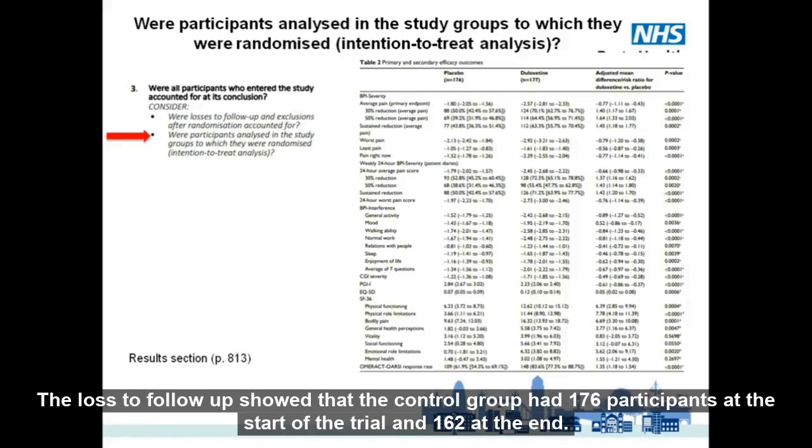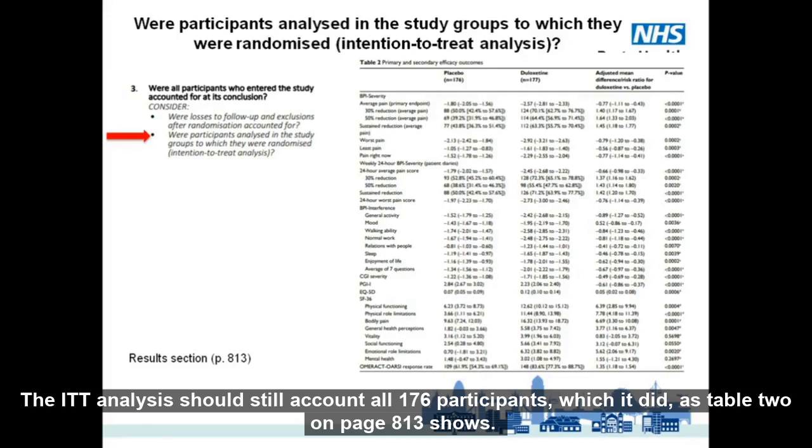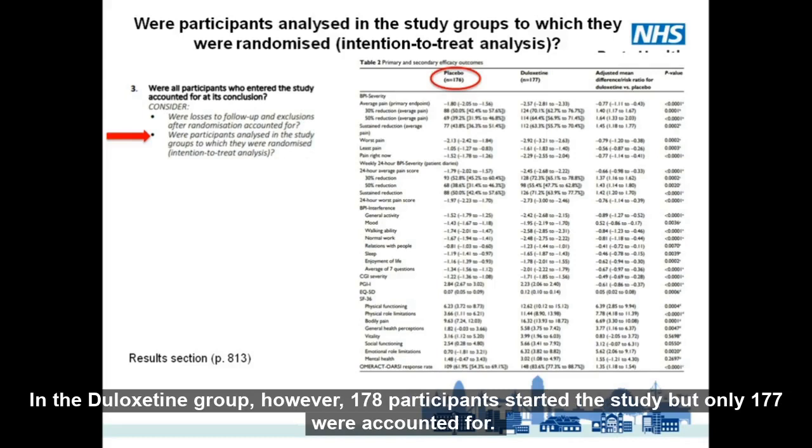The loss to follow-up showed that the control group had 176 participants at the start of the trial and 162 at the end. The ITT analysis should still account all 176 participants, which it did, as Table 2 on page 813 shows. In the duloxetine group, however, 178 participants started the study, but only 177 were accounted for.